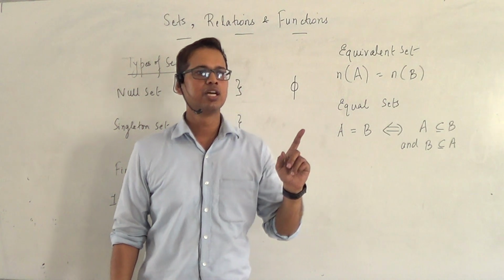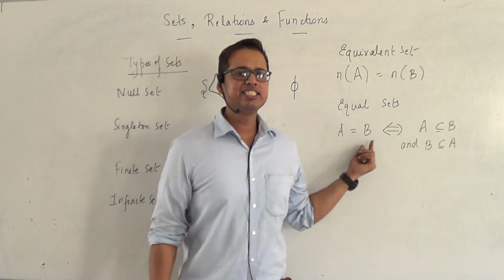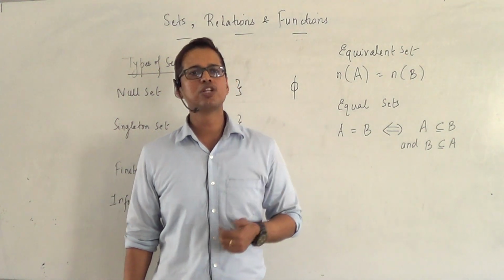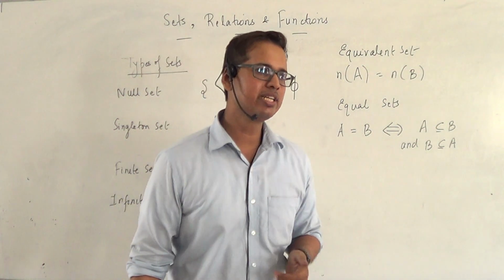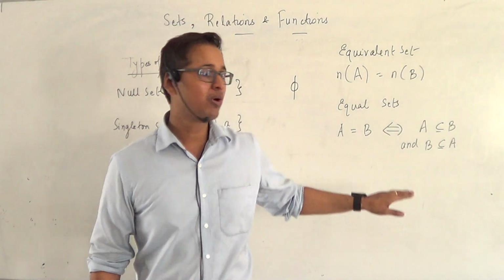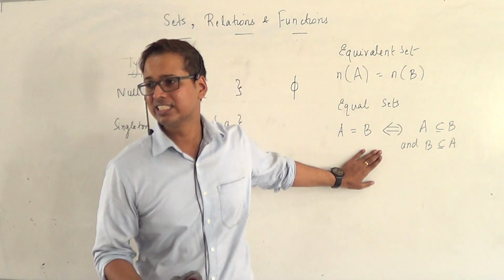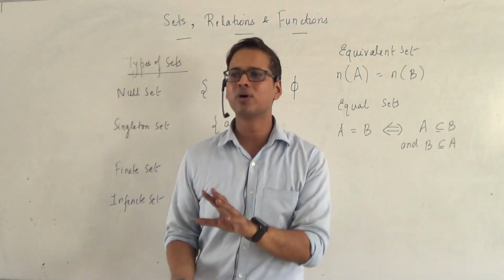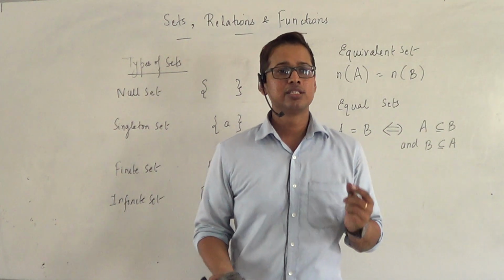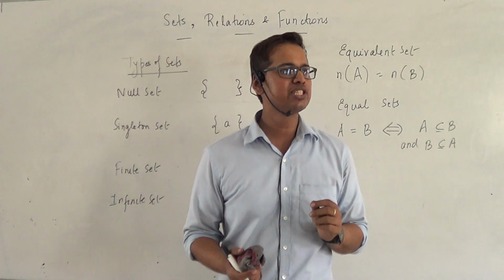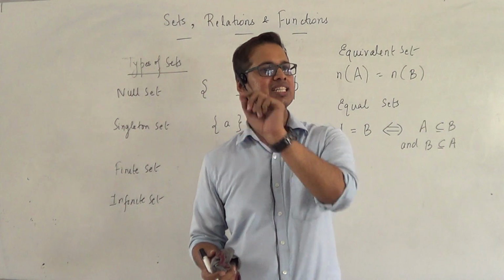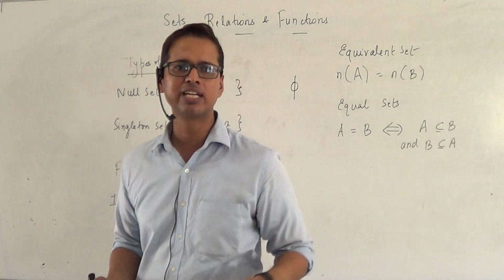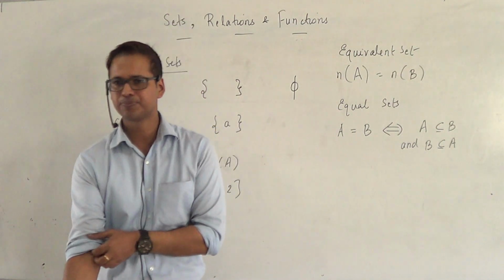Why I am emphasizing this is because later on, when I give you a question to prove one set is equal to another, please note the elementary way to prove it is to show that one is a subset of the other and the other is a subset of the first. We will be taking more examples based on this after we have done the laws and operations on sets.